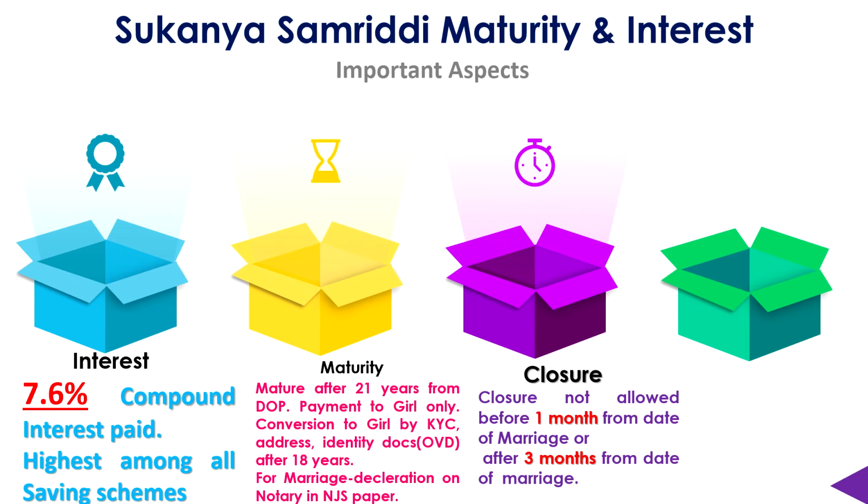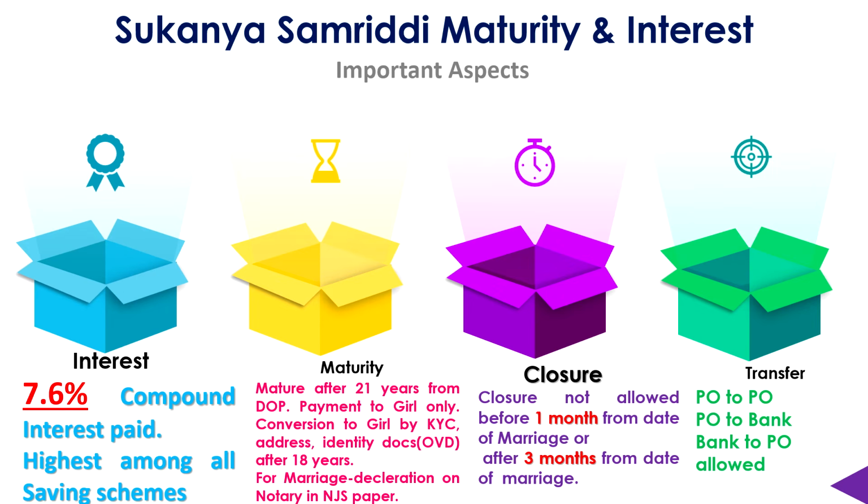Then comes closure. Already we have seen that maturity or closure is one and the same. The closure is not allowed before 1 month from the date of marriage, or after 3 months from the date of marriage. So in between this period only the closure is allowed. It is not allowed before 1 month, and it is not allowed after 3 months also. This you should remember.